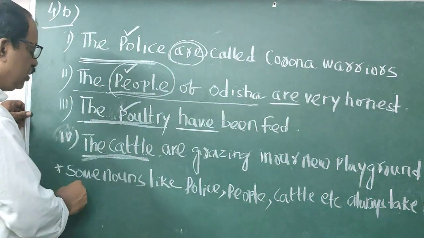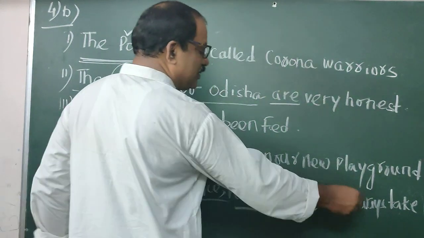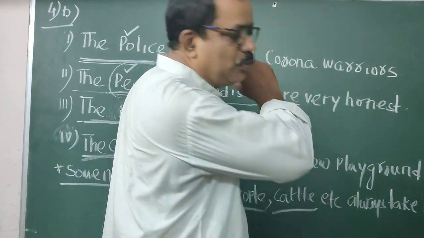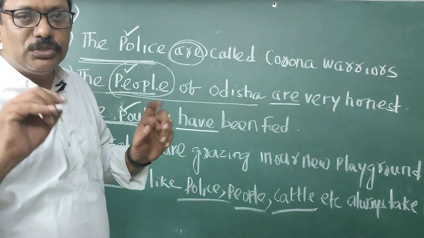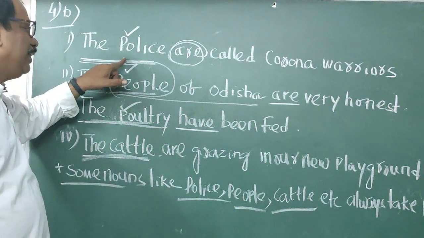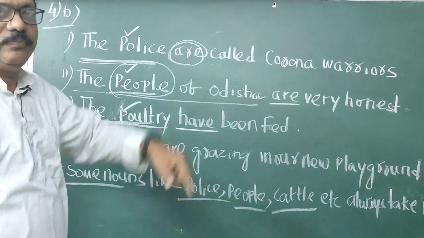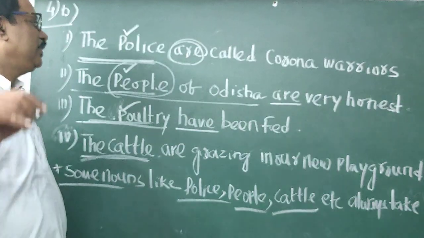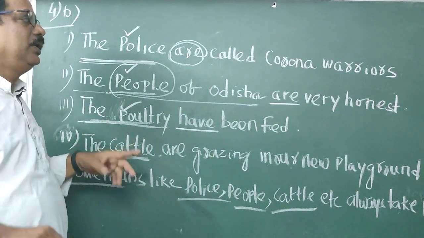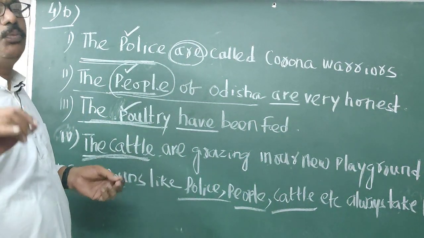I have written some nouns like police, people, cattle, etc. They always take a plural verb. You cannot use singular. If you want to make them singular, if you want to tell about one police, you have to say a policeman. A policeman is, the police are. A policeman has, the police have.